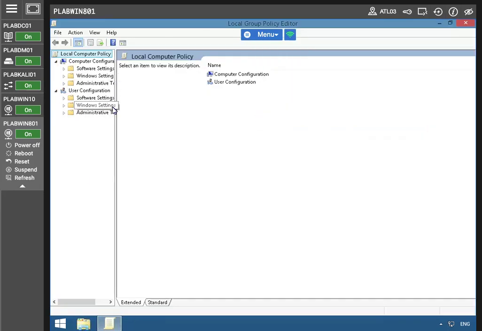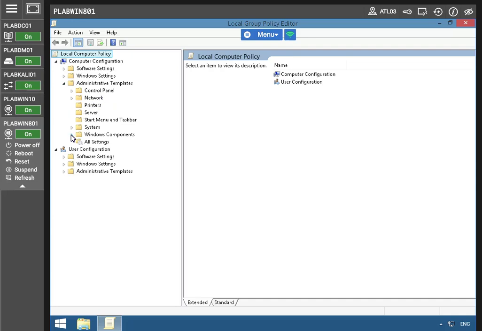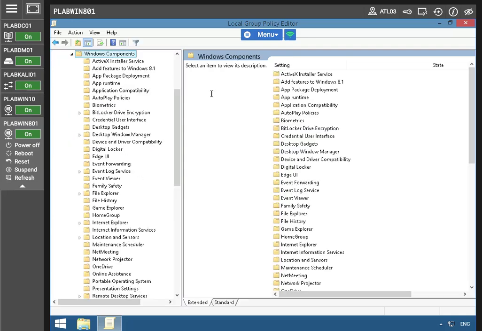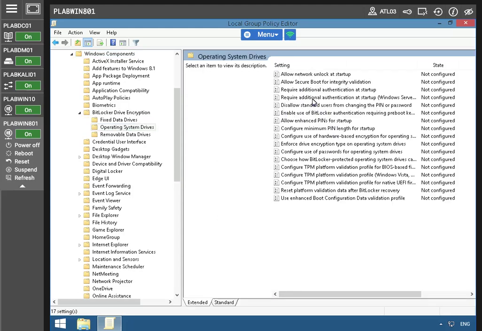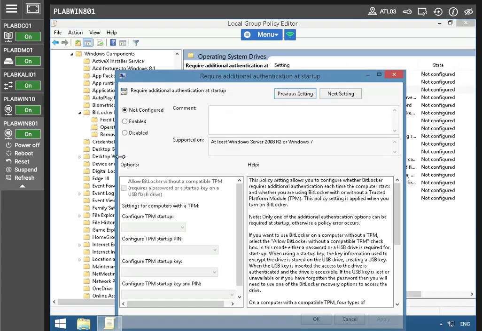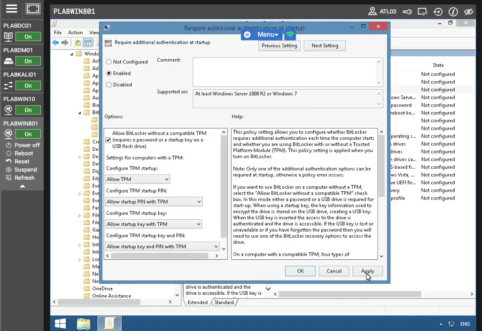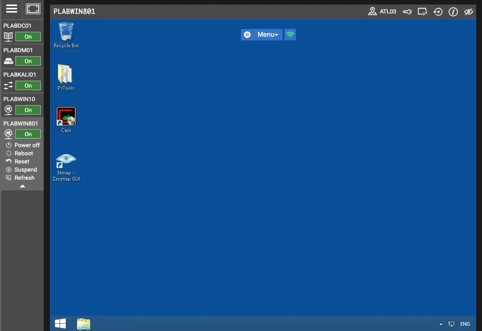Maximize this window, bring this up here. All right, let's take a look. Then I want to go here, OS drives, additional authentication. Perfect. So we want to have this enabled, and then we want to allow BitLocker without a compatible TPM, as I mentioned. And naturally, we want to make sure it's applied. I'm going to hit OK here and close this out.